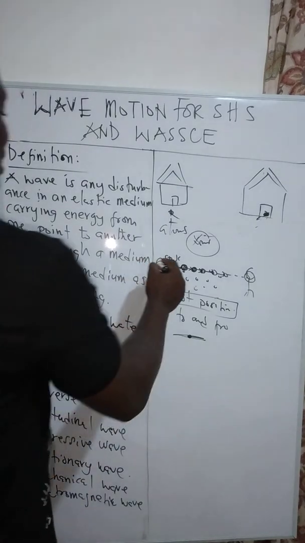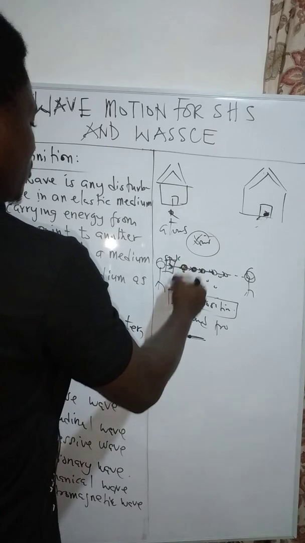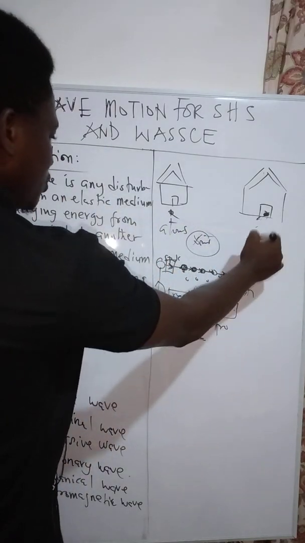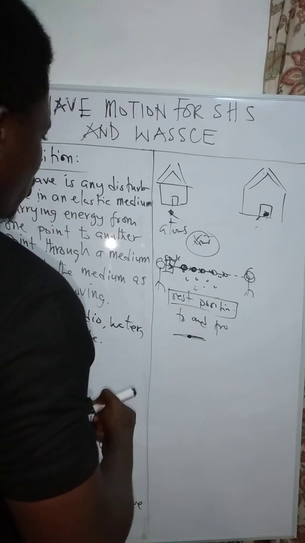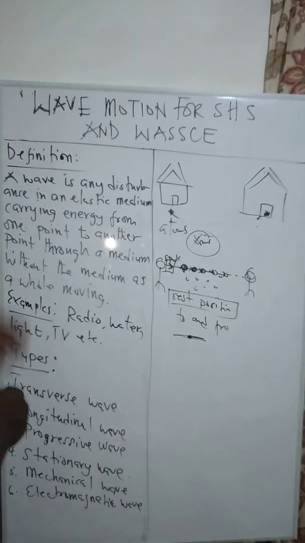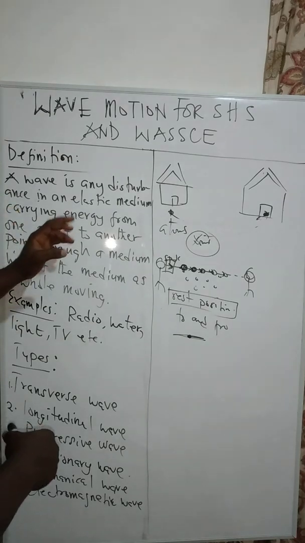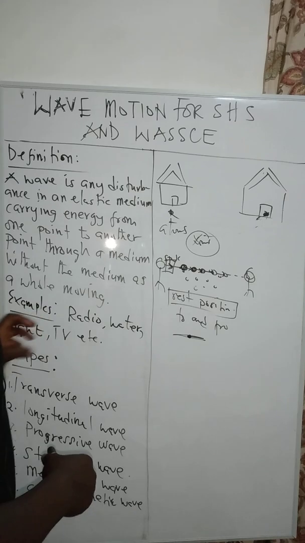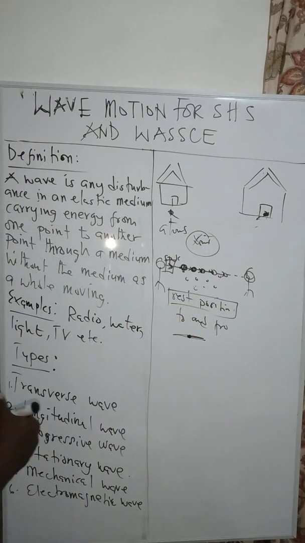So you realize that the person sending the message is not moving, but the message is able to move to the person we want to receive it. This is what we are talking about as far as wave motion is concerned. So we are saying that a wave is any disturbance in an elastic medium carrying energy from one point to another point through a medium without the medium as a whole moving. And this is a quick illustration of what is happening here.